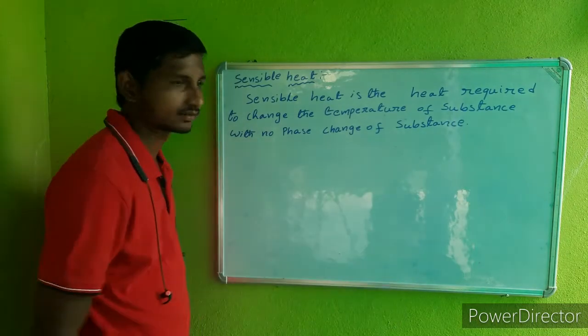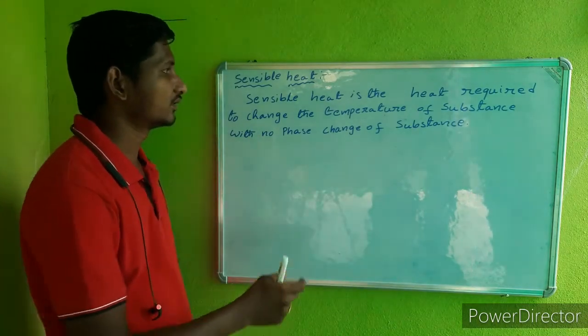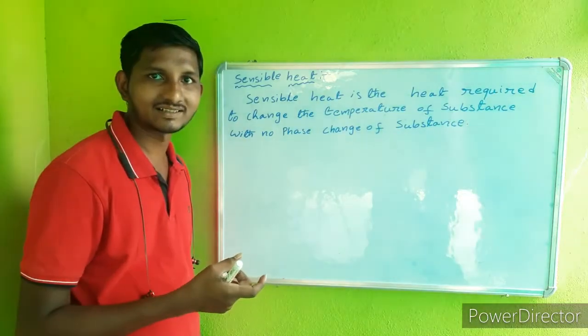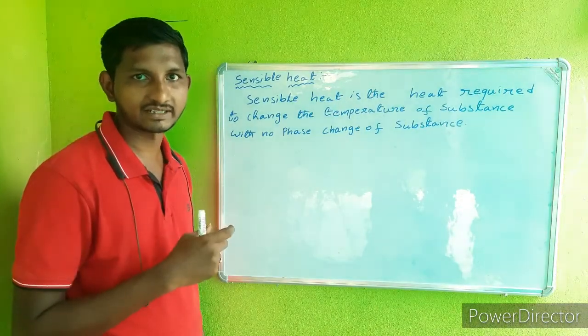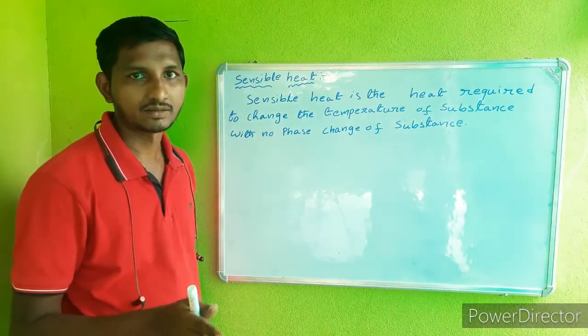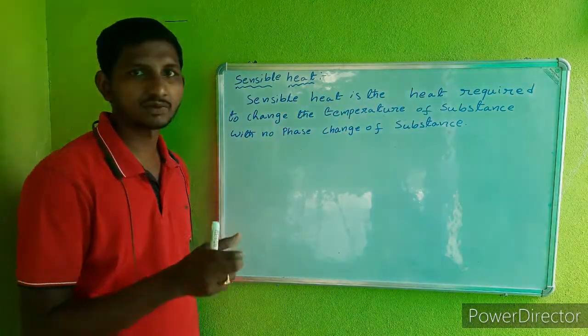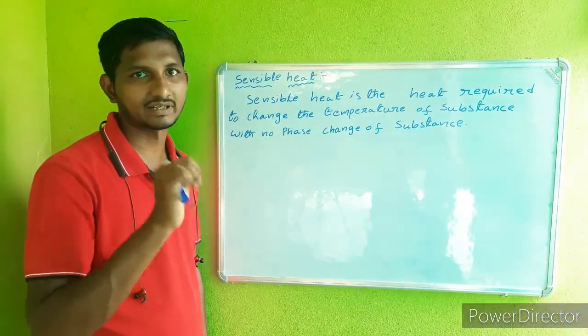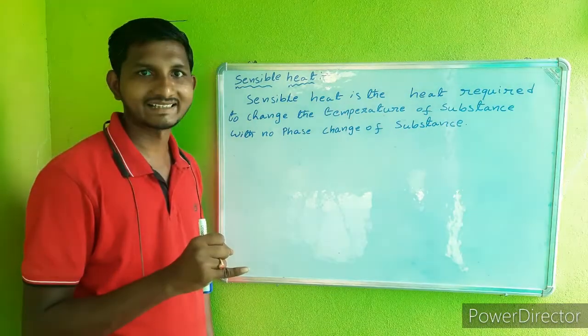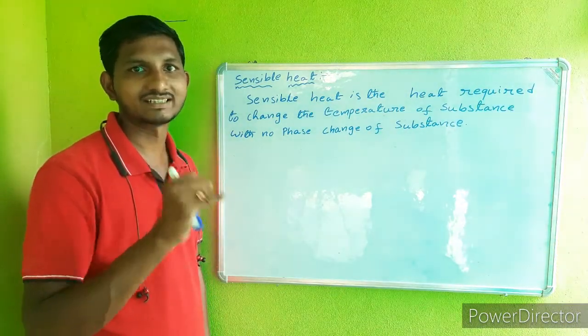That means how much heat is required to raise the temperature of the substance with no phase change. Phase means, for example, water has three phases. First one is ice, which is in the solid state.